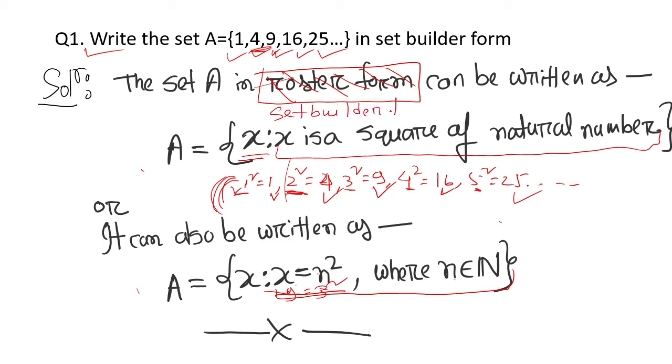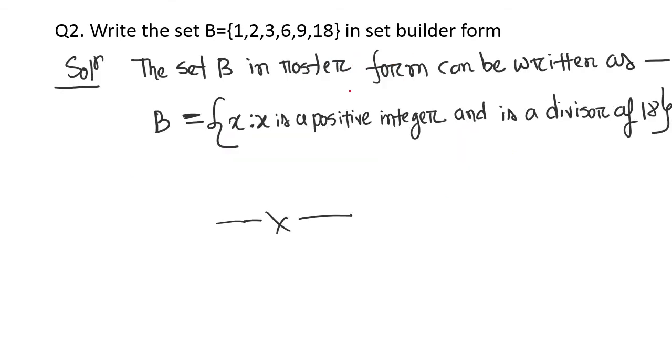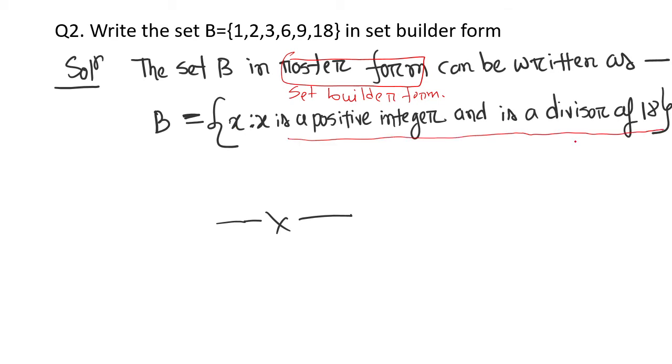So you can write it in set builder form, because in set builder form we write like this: the set 1, 2, 3, 6, 9, 18 is X such that X is a positive integer and it is a divisor of 18.